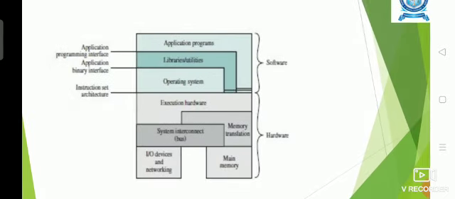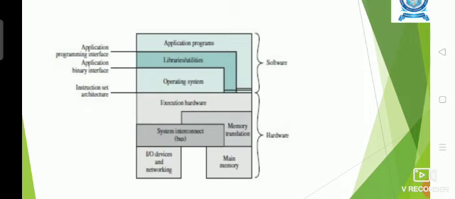And in this diagram we are seeing the different layers present in the computer system. On the whole, they have been divided into software and hardware. On the software side, the first layer, the layer which is visible to the user, is application programs. Inside the application program, there are various libraries and utilities. Libraries and utilities are the different system software tools which help the application program get converted into executable code. Then only it can be executed on the computer hardware or CPU.